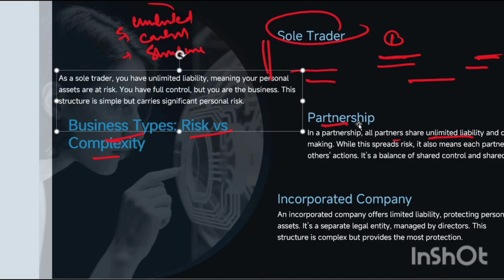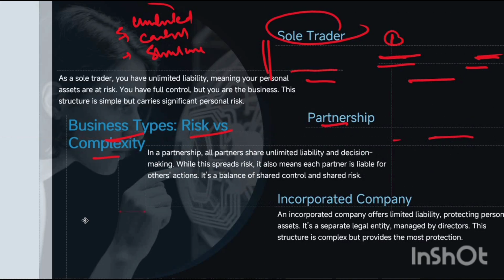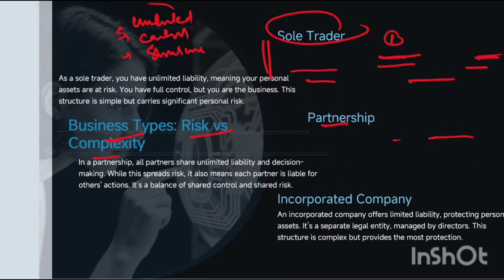Let me change the slide. Okay, in partnership we have discussed there is unlimited liability and shared decision making. This spreads the risk, but also means each partner is liable for the other's actions, and it is a balance of shared control and risk. So we have discussed these things.